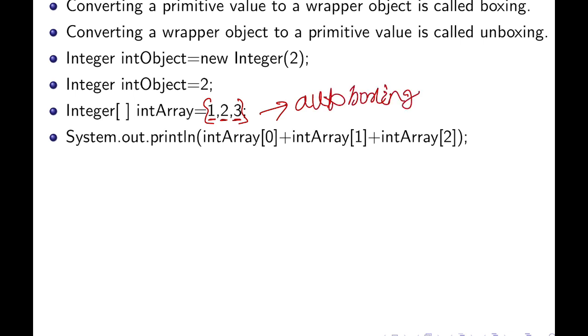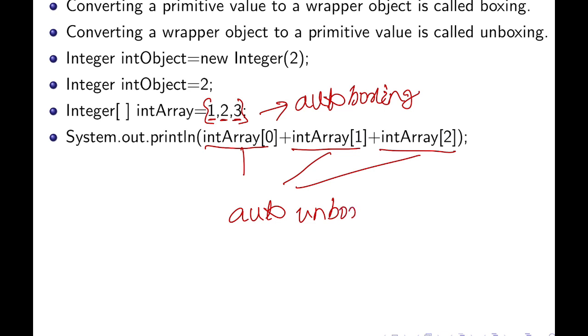So these primitive values 1 2 3 are converted into objects of type Integer. Now if you write println int array of 0 plus int array of 1 plus int array of 2, here this is called auto unboxing.